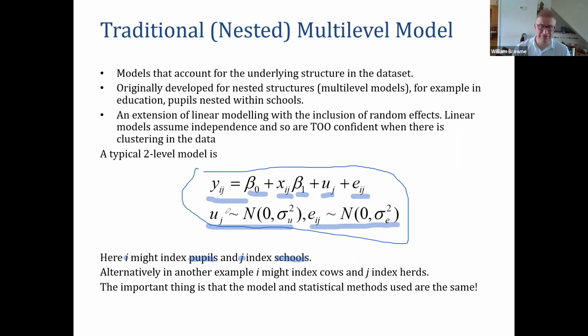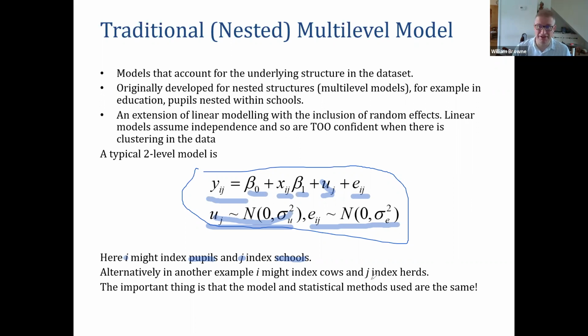And if we didn't have this uj, if this wasn't in the model, then we have a simple regression model. So by adding in those uj's, we've created this multi-level model, which controls for the clustering in the data. Now, pupils in schools is a typical example, but i could be cows and j could be herds.